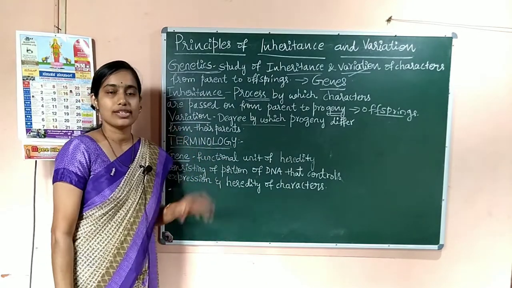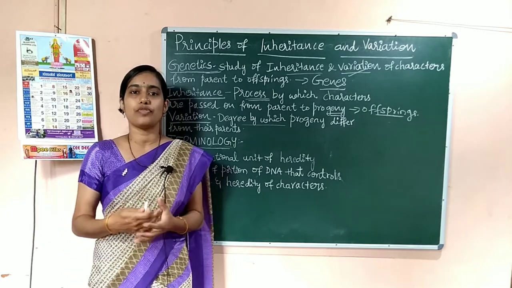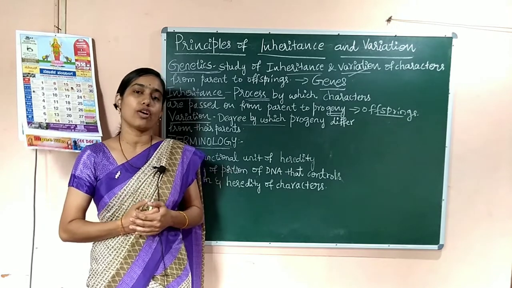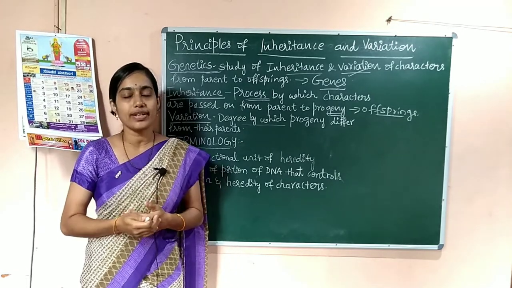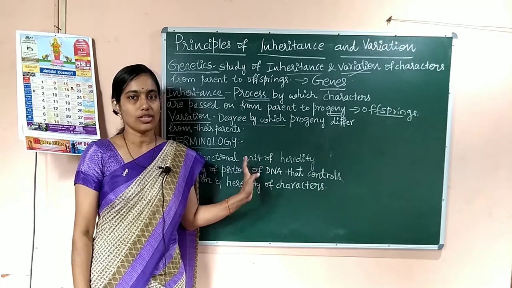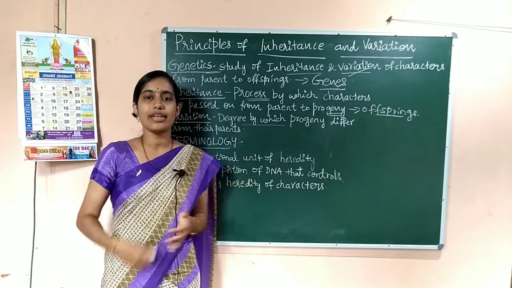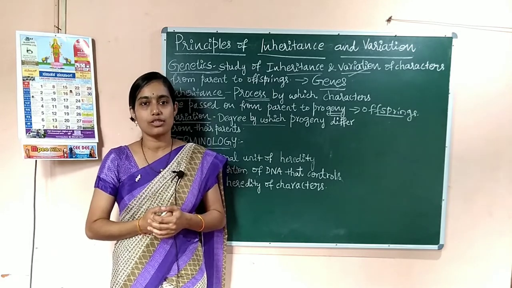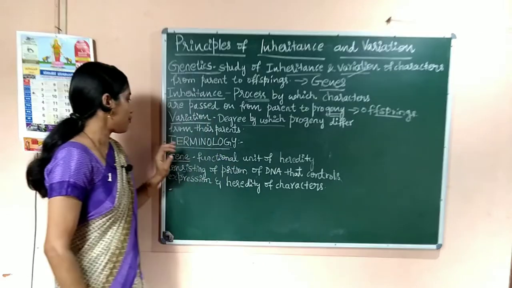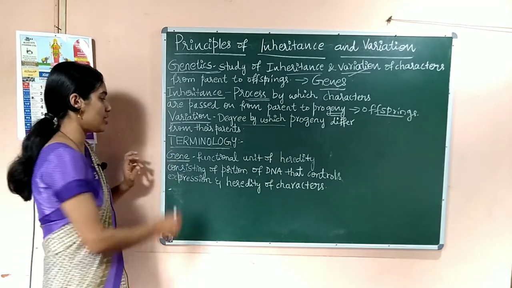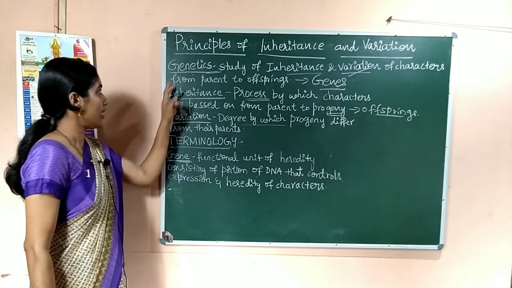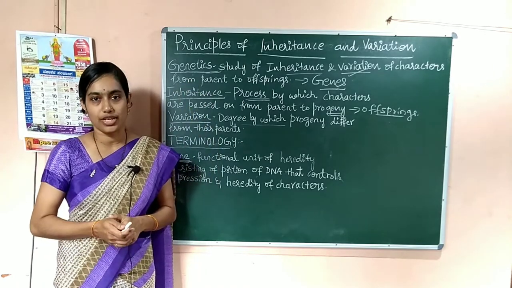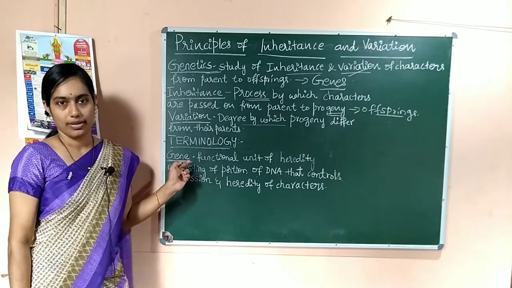As I already told, you may come across some new terms here. Those are all common terms which are frequently used in this chapter on genetics. There are some words commonly used in genetics. We are going to discuss those terms now. The first term is gene. Under genetics also I told that genetics is the study of genes, correct? So what is a gene?